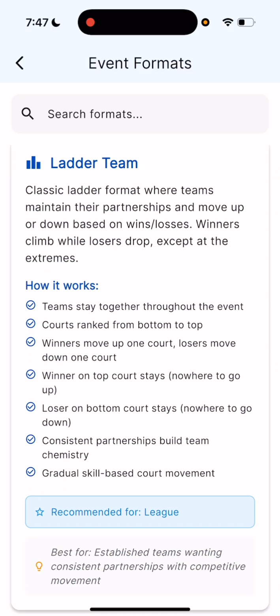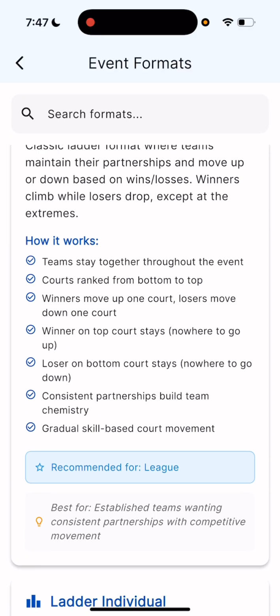Ladder team. Again, this is very, very similar to the different ladders that I'm describing. However, the big difference is it's more similar to that switch ladder, except, again, you don't play everyone on your court or in your group. What happens is you stick with the same partner. You're going to play the team that's in your group or on your court. And then if you win, you move up, and if you lose, you move down. So there's no losing and you stay, and there's no losing on the top court and you fall all the way down. This is just your standard up and down.